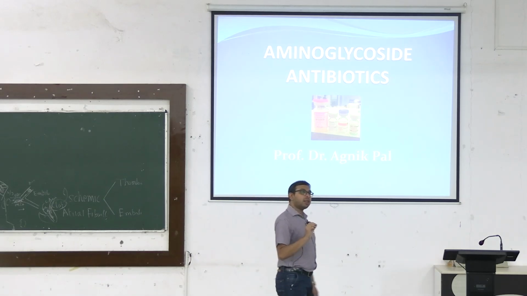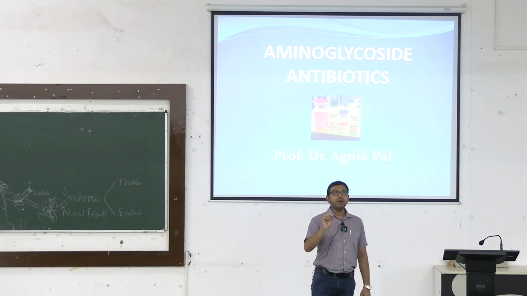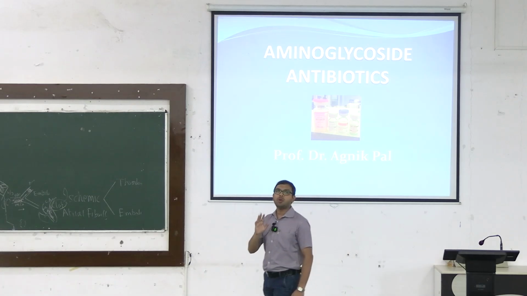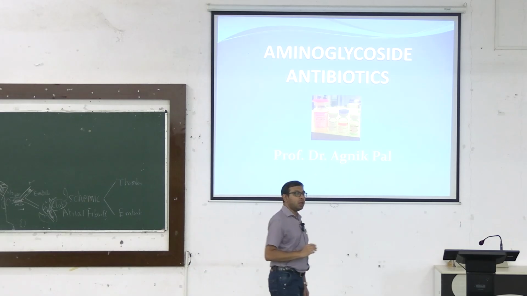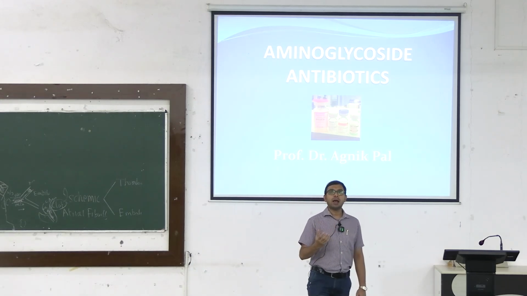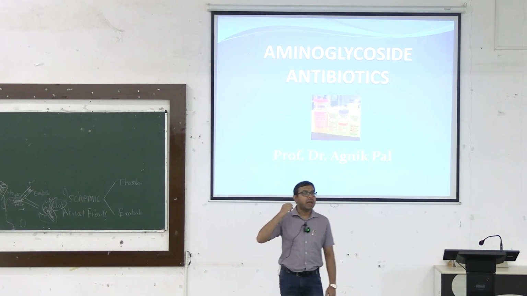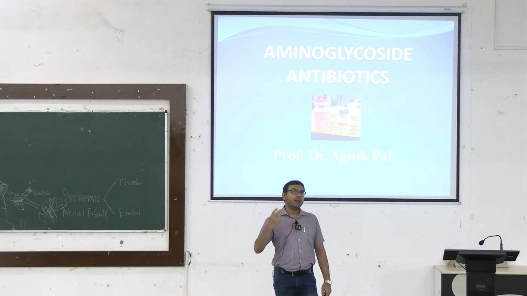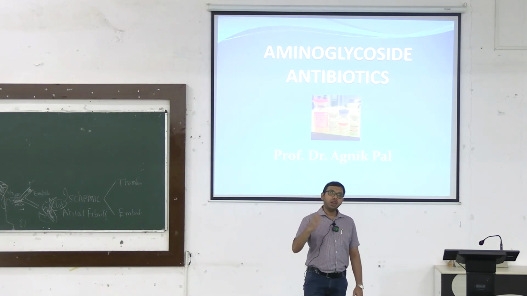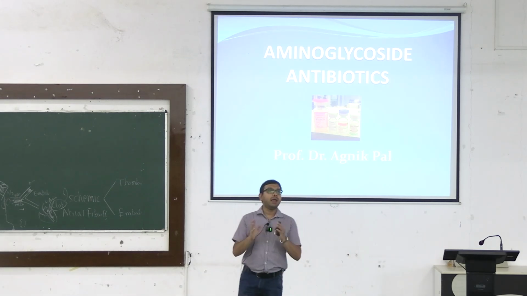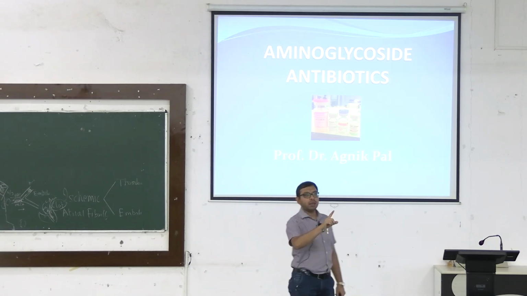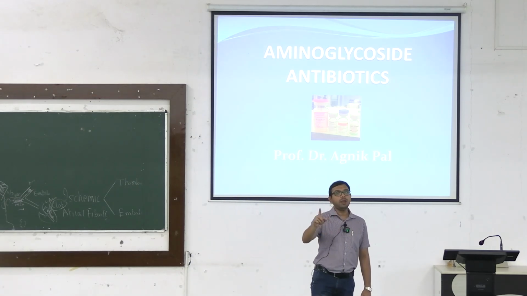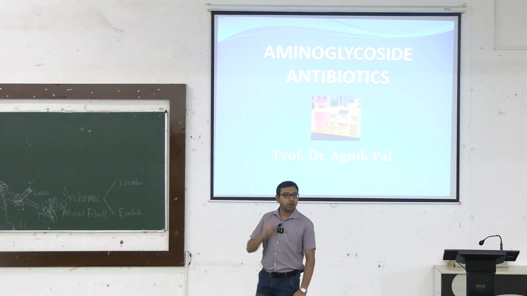Next, aminoglycosides are toxic also. The main toxicities that you have to remember are two: one is ototoxicity and the other is nephrotoxicity. Ototoxicity means adverse drug reactions on the ear and different inner ear structures. It deteriorates both the hearing capability as well as the vestibular apparatus that maintains balance. Our inner ear controls both hearing and balance, and both can be compromised if we use the aminoglycosides.